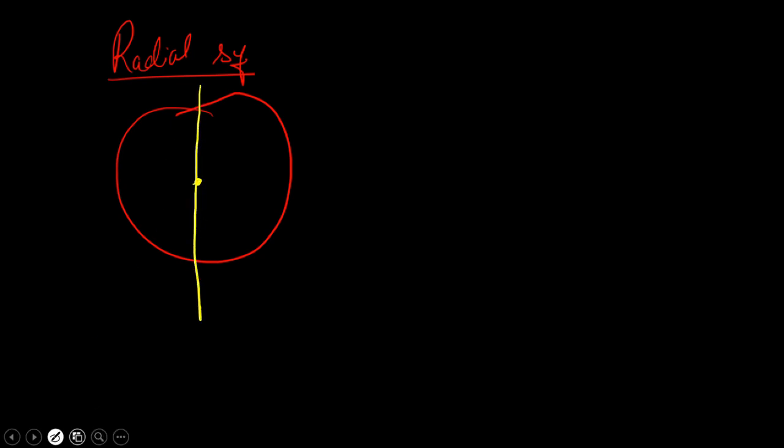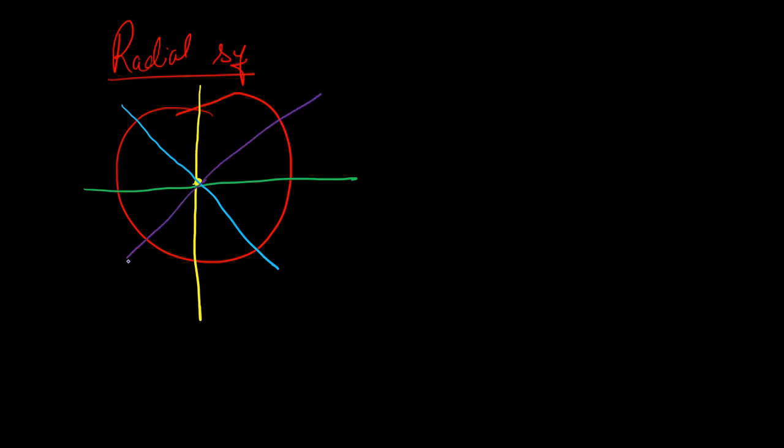This is my center, one plane, let me pass another plane from the center, and two more planes, another one from here and another one from here. I'm sorry, no matter how many planes I pass from the center, in asymmetric classification, the body won't be divided into two equal halves.